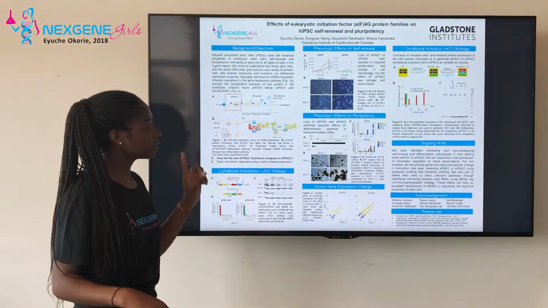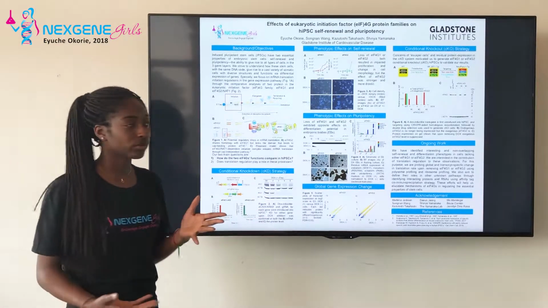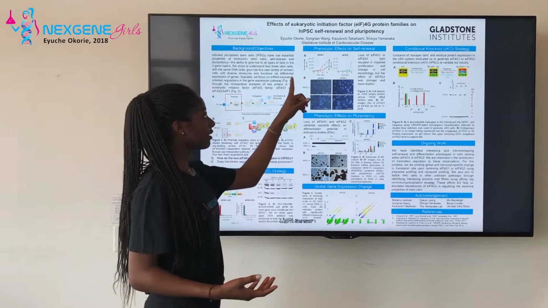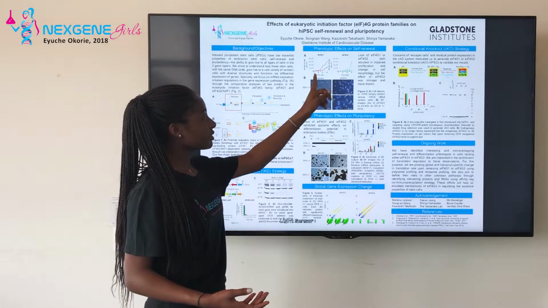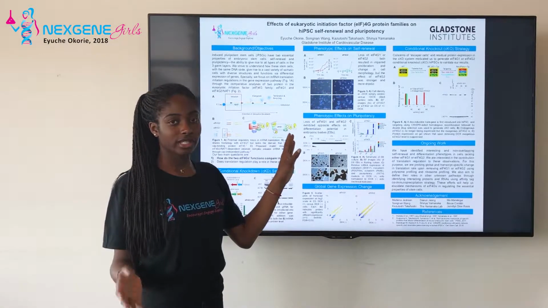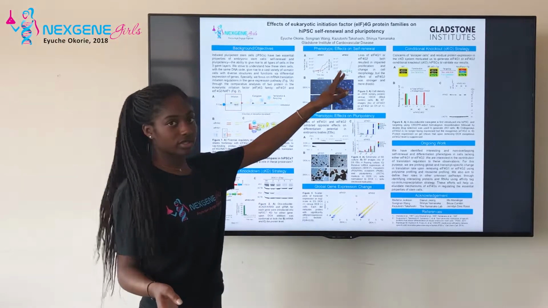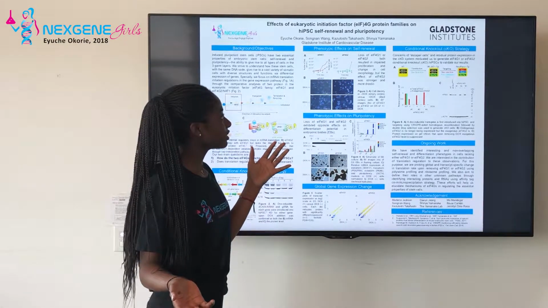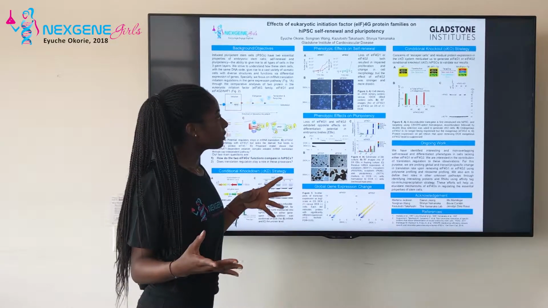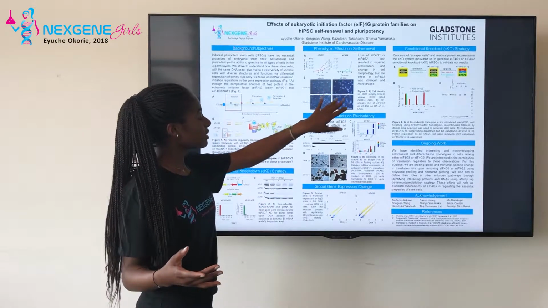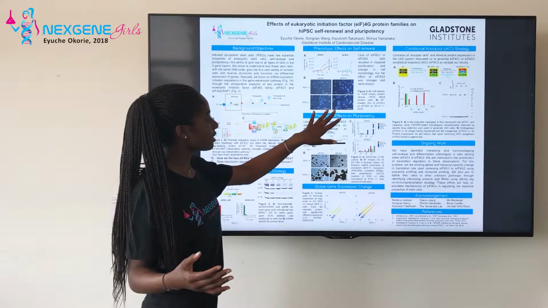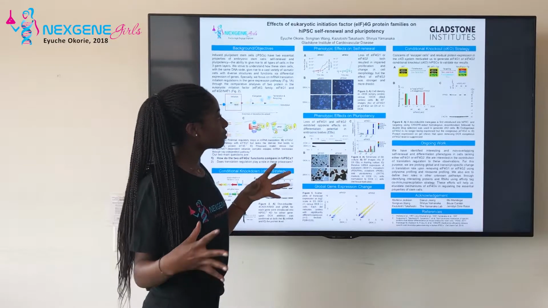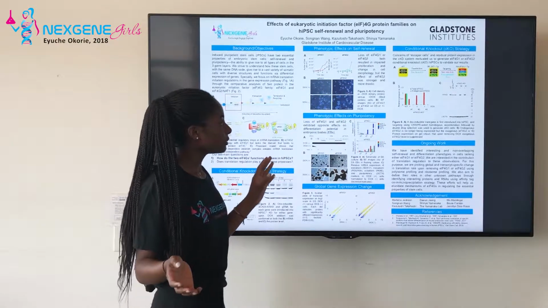And when we look at the phenotypic effects on self-renewal, we actually see that both of these proteins are proliferating less, but EIF4G2 is affected more drastically, where we're not seeing much proliferation at all. And then when we look at the morphology, we see a drastic change in the cell shape. They're smaller and a lot more deformed.